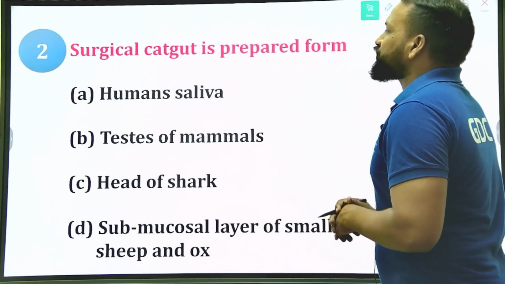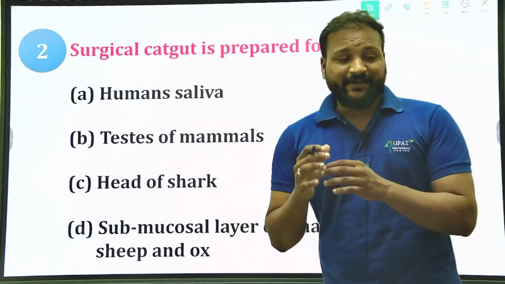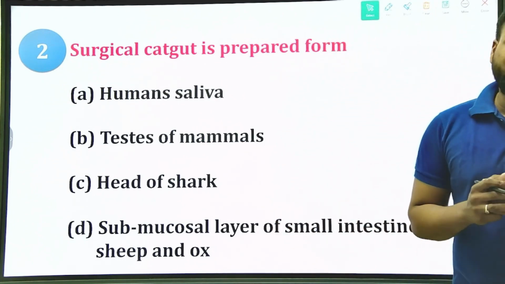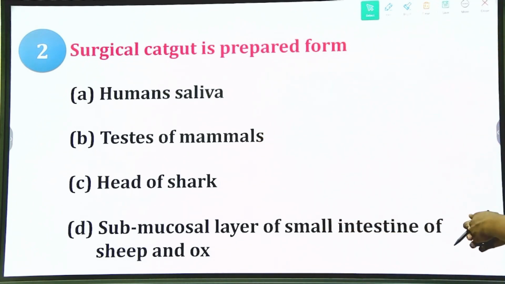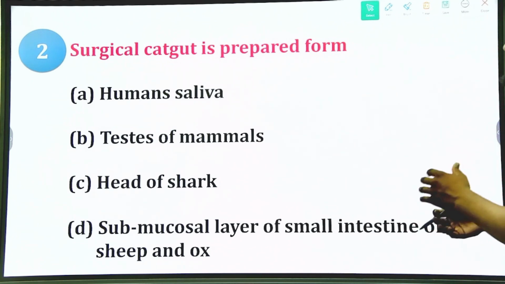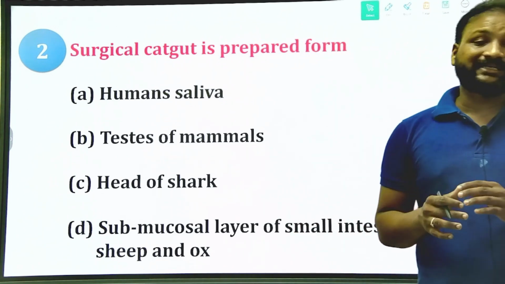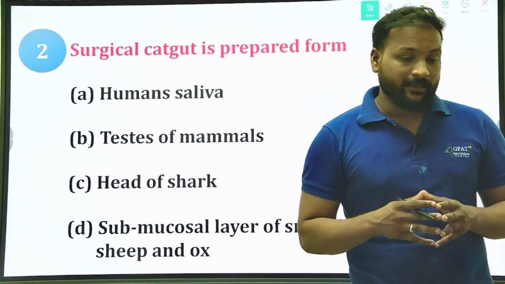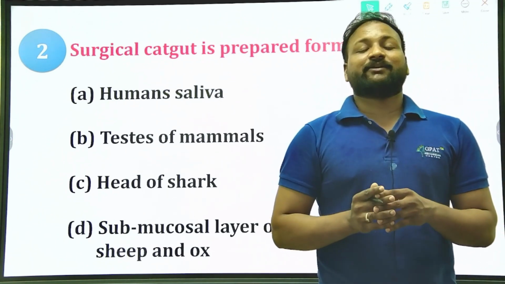Moving to the next question: surgical catgut is prepared from option A, human saliva; option B, testes of animal; option C, head of shark; and option D, submucosal layer of small intestine of sheep as well as ox. Comment down your answers. I'm waiting for your replies.